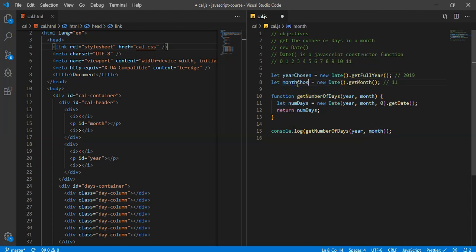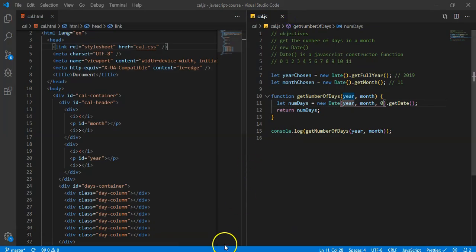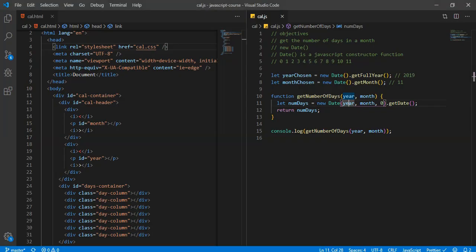Just because if you're a beginner and you see this year and this month, and you see this parameter, and these once again are parameters, okay? You'll see if you hover over it, they are parameters. Down here, these are actually the variables that we made up here, okay? So let's see what we get. We should get a number. No, I just clicked my mail. That's incredibly embarrassing. All right, there we go. And let's refresh, and I get NaN.